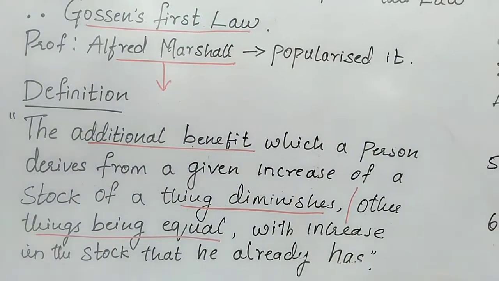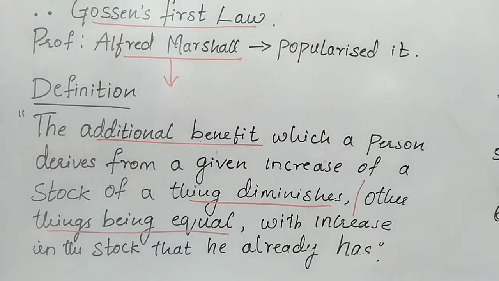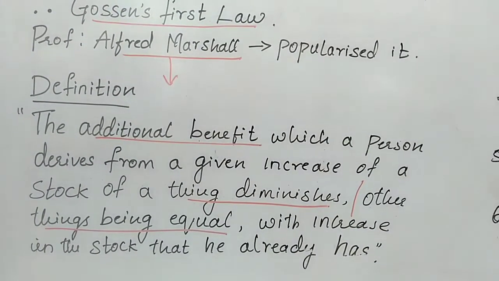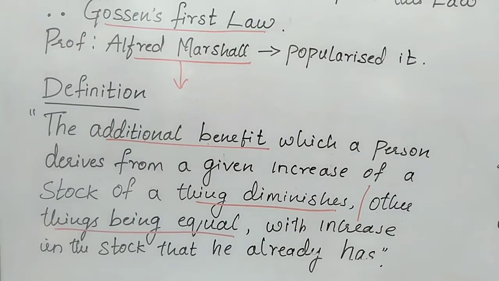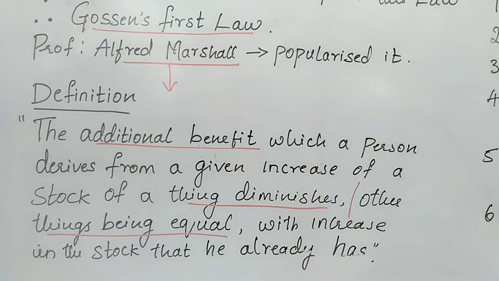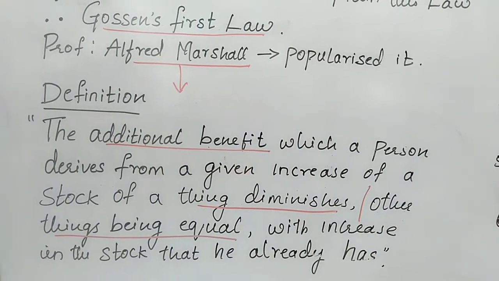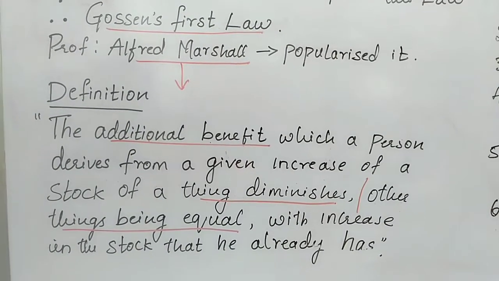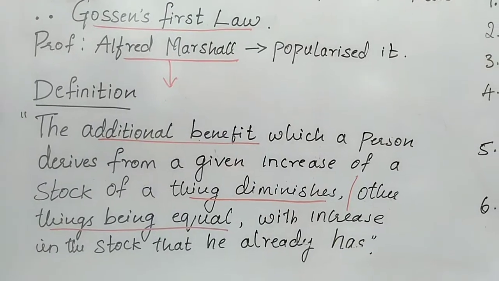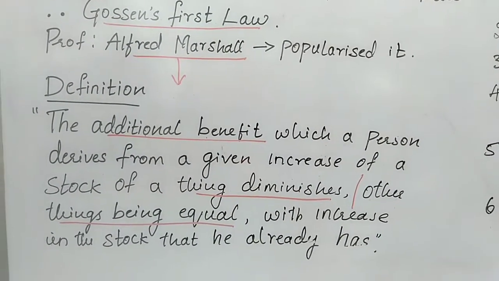Let me tell you in a simple way. This law simply tells us we obtain less and less utility from the successive units of a commodity as we consume more and more of it. For example, I have five-star chocolates. When I give you the first chocolate, you will feel nice and enjoy it.